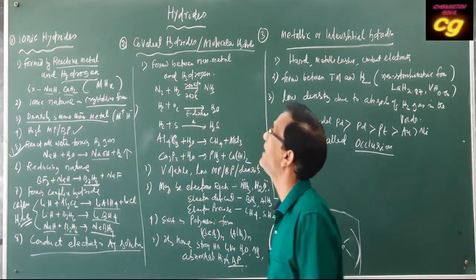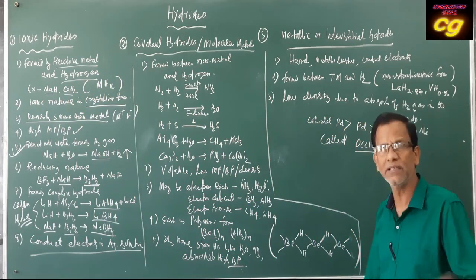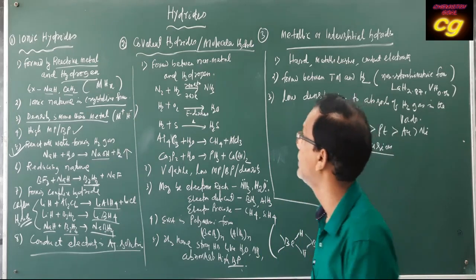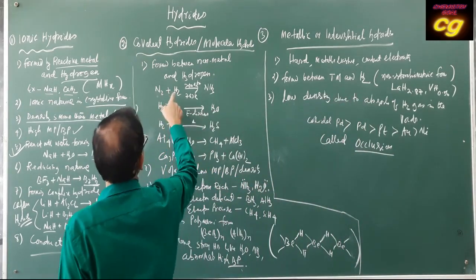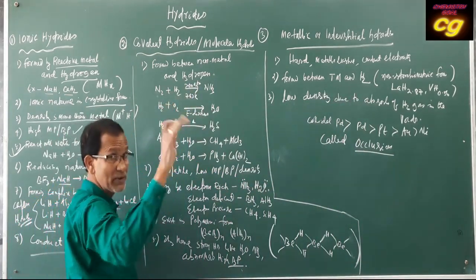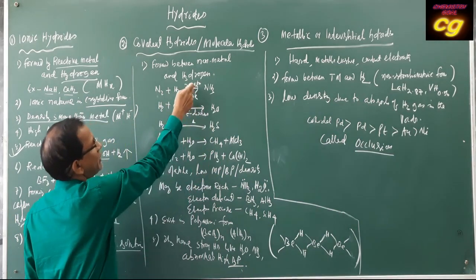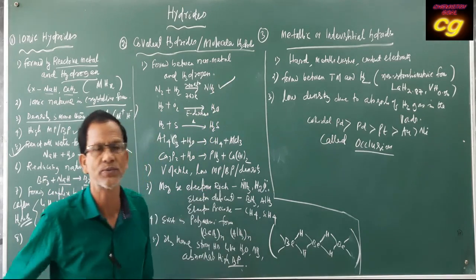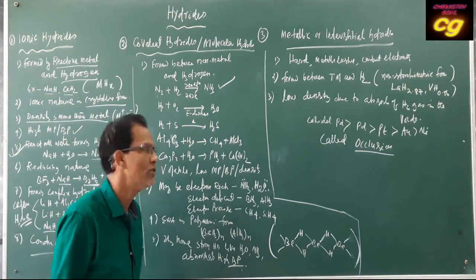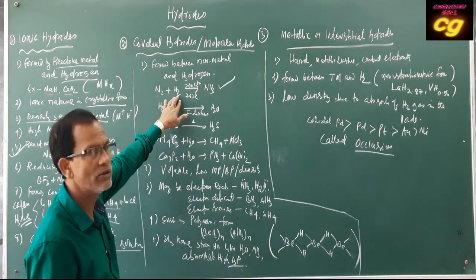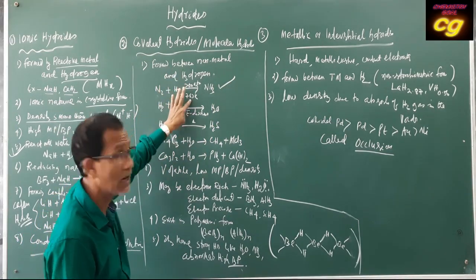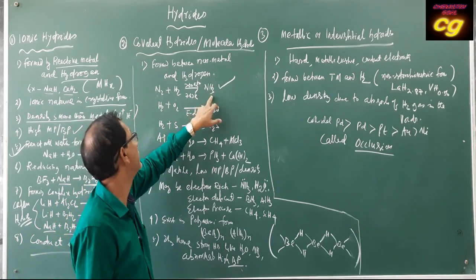Then come to covalent hydrides or molecular hydrides. These hydrides are produced by the combination of non-metals and hydrogen. For example, nitrogen and hydrogen under specific conditions, high pressure of 200 atmospheres and high temperature, form ammonia. This is called Haber's process. You have already read it in junior classes. Nitrogen and hydrogen do not combine at ordinary temperature. At high pressure and high temperature they convert to ammonia.